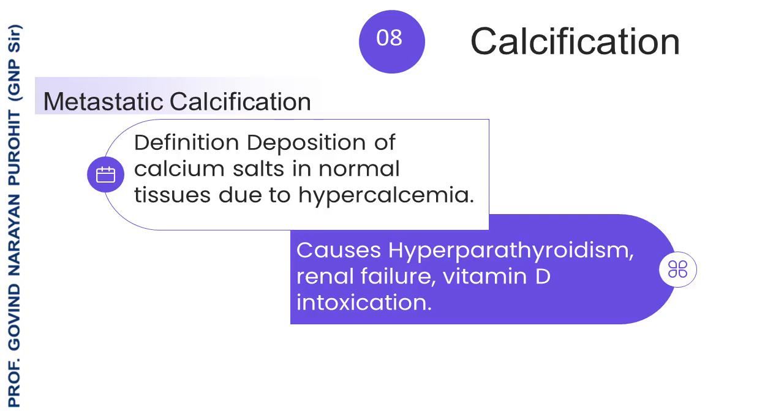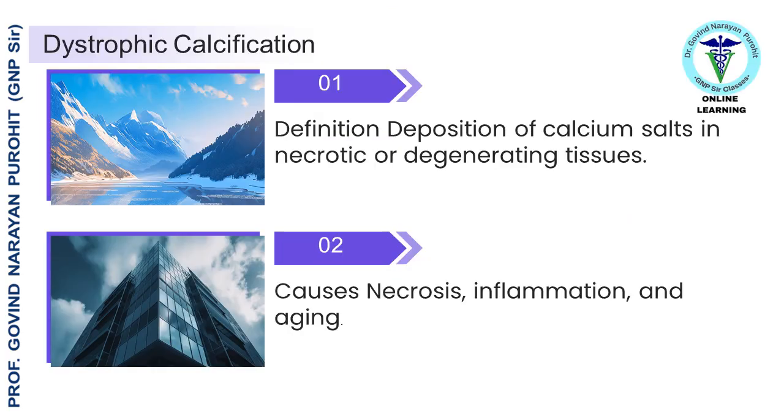Calcification is the abnormal deposition of calcium salts in tissues other than bone. It's a common pathological process that can occur in various forms. Metastatic calcification is the deposition of calcium salts in normal tissues due to hypercalcemia. Causes: hyperparathyroidism, renal failure, vitamin D intoxication. Gross appearance: white, gritty deposits. Dystrophic calcification is the deposition of calcium salts in necrotic or degenerating tissues. Causes: necrosis, inflammation, and aging. Gross appearance: white, gritty deposits.